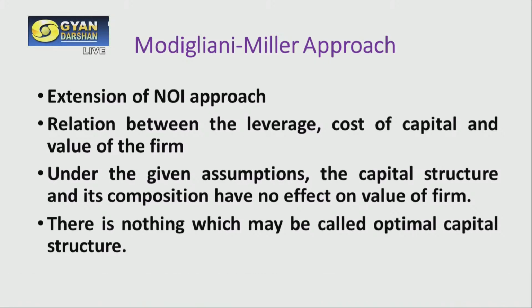Now under the given assumptions, the capital structure and its composition have no effect on the value of the firm, and there is nothing which may be called an optimal capital structure. So in this case also, just like the net operating income theory, we can say that there is no optimal capital structure. Whatever our capital structure is, it is not going to impact the value of the firm and the cost of capital. Similarly, the Modigliani-Miller approach also says that there is nothing which we may call an optimal capital structure, and whatever your capital structure is, it is not going to impact the value of the firm and overall cost of capital.